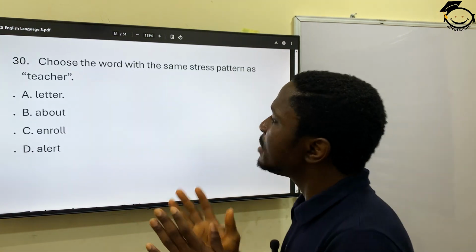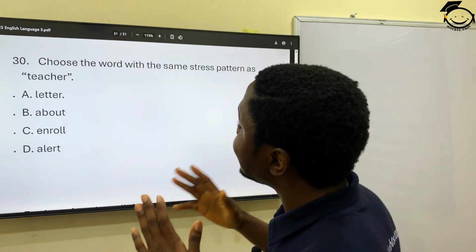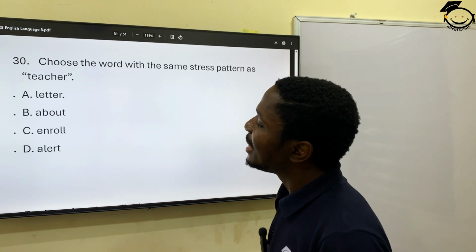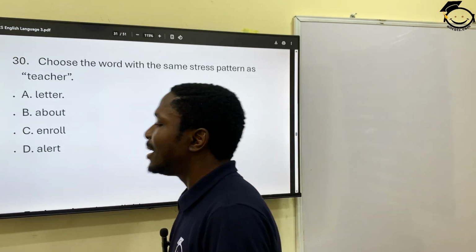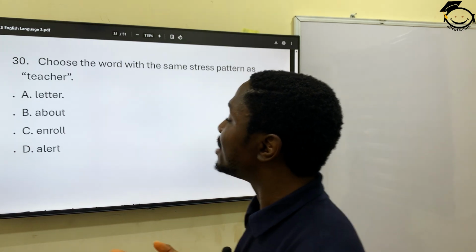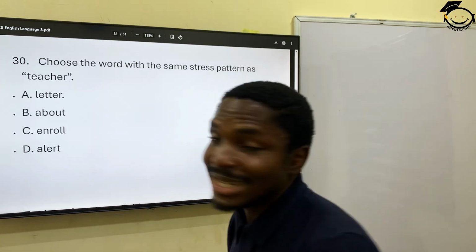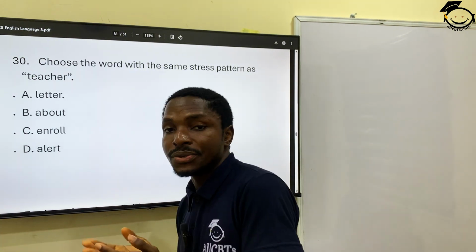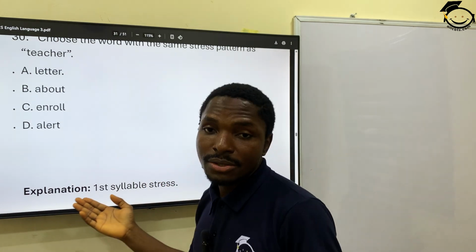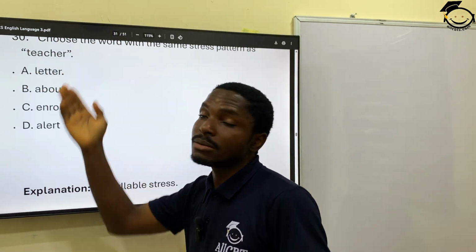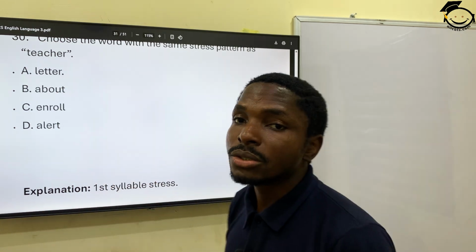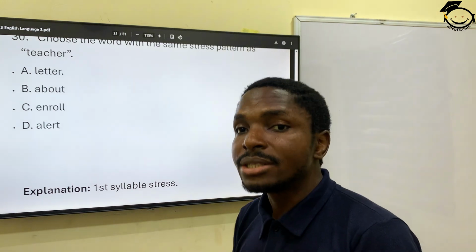Choose the word with the same stress pattern as teacher. Teacher. Then we have letter, about, enroll, a lot. So teacher has it on the first syllable, as letter. All the other ones have it on the second. Yes. So teacher has it on the first syllable. And then all the other ones have it on the second, which makes letter the correct option.